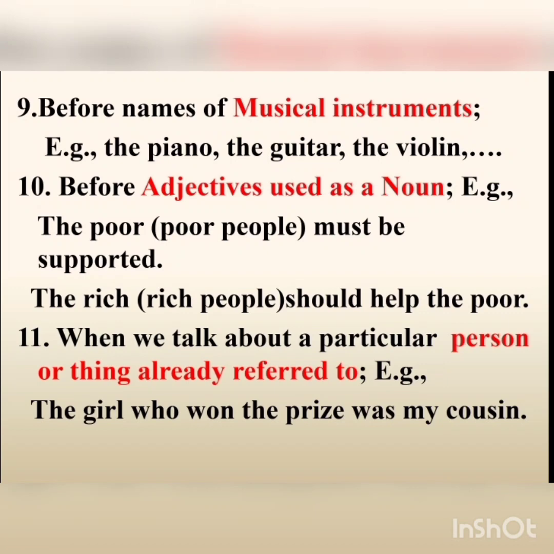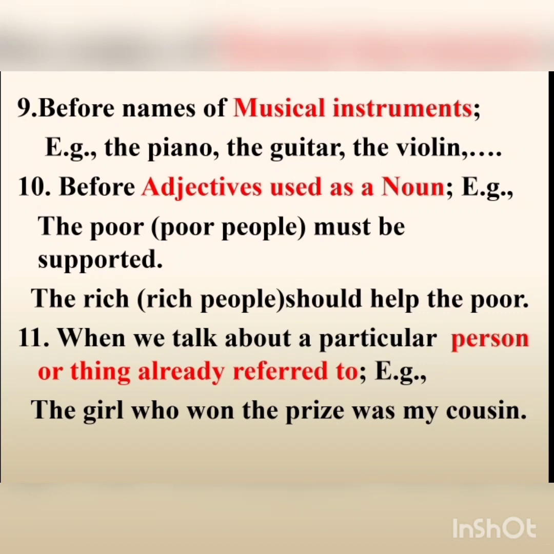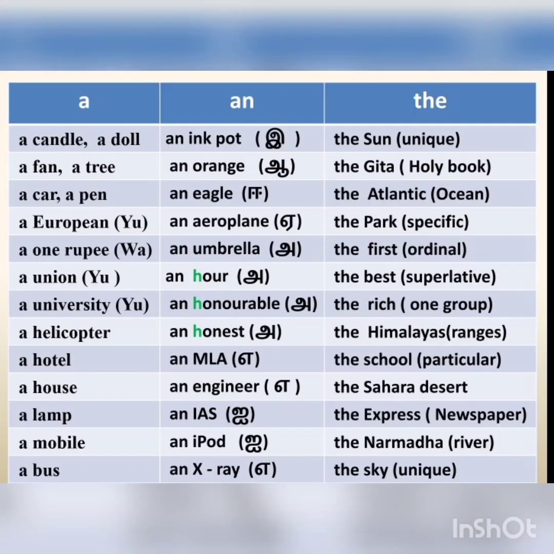When we talk about a particular person or thing already referred to, we have to use the. The girl who won the prize was my cousin. Here, the girl refers to the one who won the prize. Here are some examples for you to understand this topic better.